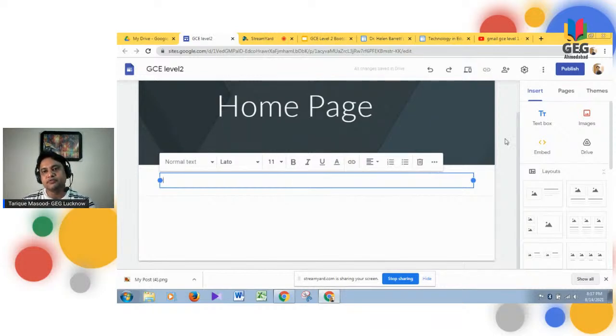So there are two options to reach your text box, clicking over here or clicking at the center. For example, let's say I say that this is a site for level 2 training.